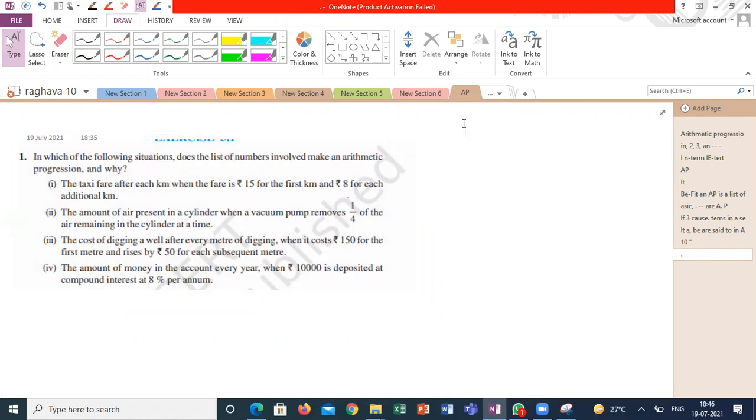Anyone, guys? I'm just calling whatever names I am able to recollect immediately. Arman, Akshita, I am giving the answer, but how can you decide whether it is in AP or not? Guys, please explain the question from a general point of view. Anyone can explain what the question is? Arman, guys, please respond. Pooja, Harita, Atharva, please. Guys, are you there? Yes, sir. Can you explain what the question is?